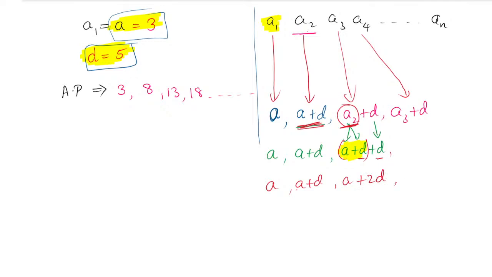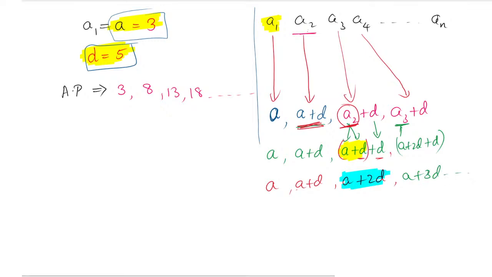Similarly, we will move further. This value what we have is nothing but A3. So A3 value we have already got, A plus 2D, plus D. So it is in increasing order. This is the sequence we found. What is that sequence?